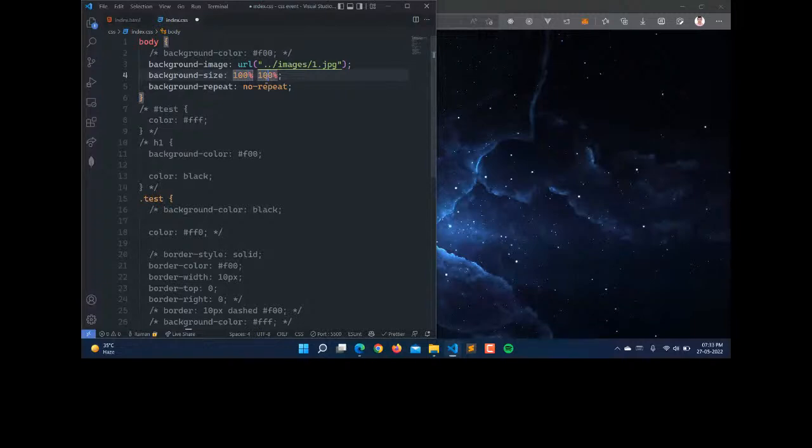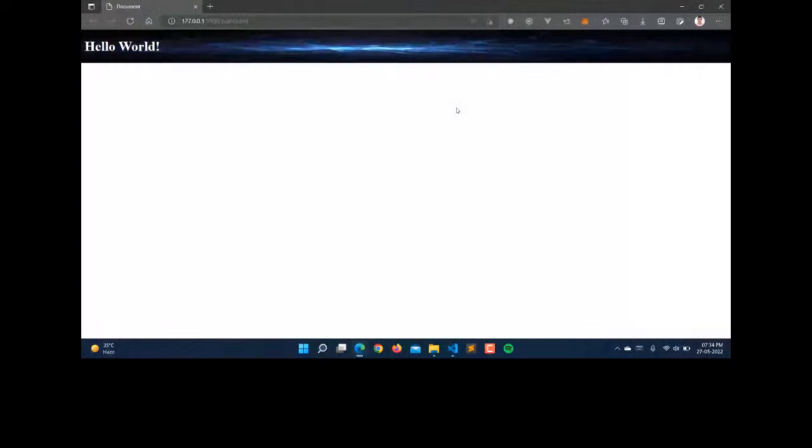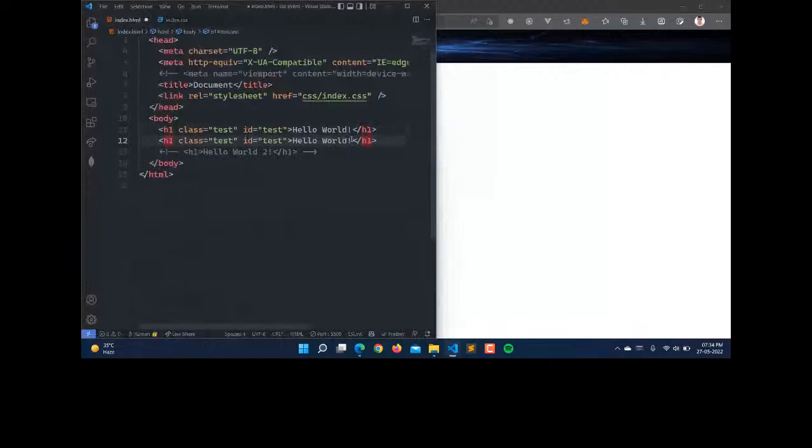We have the width as 100%, but the body height is not the visual height, and it is not 100% height. So here you can set the height of the body as well, as 100%. But 100% height will be according to the content, as we have only an H1 tag. When I add more H1 tags, like Hello World 2, you can see that the height extended.